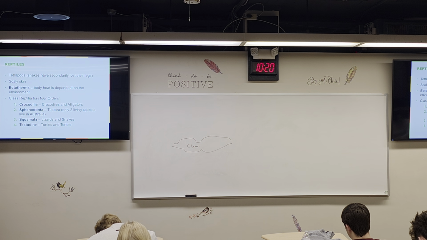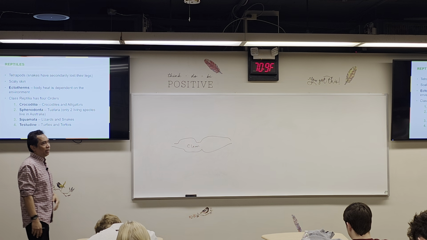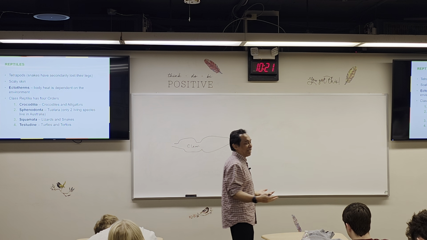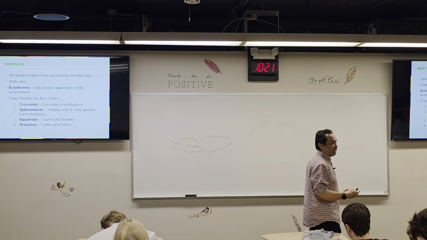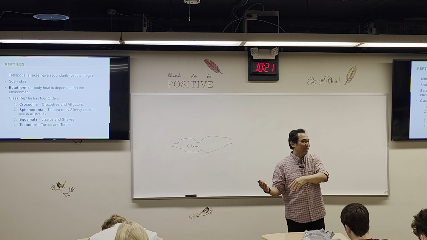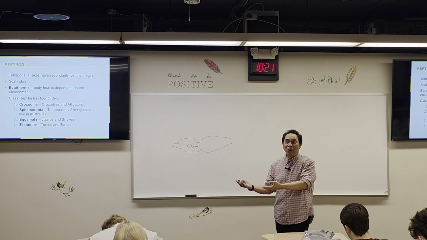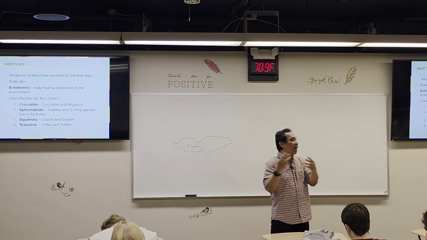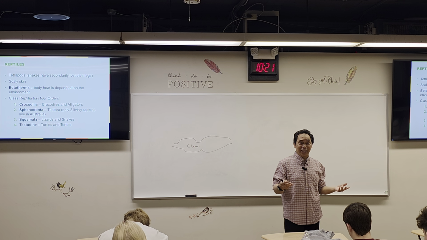This characteristic, ectotherm. What does ecto mean? Ecto means outside. Therm means temperature. It means that their body temperature is actually controlled by the outside temperature. You get this one? If the outside is cold, then their body temperature will be cold. If the outside is hot, their body temperature is hot.